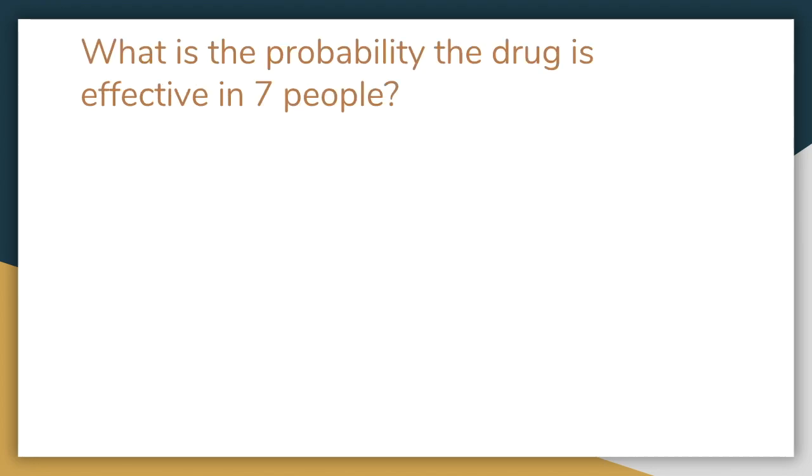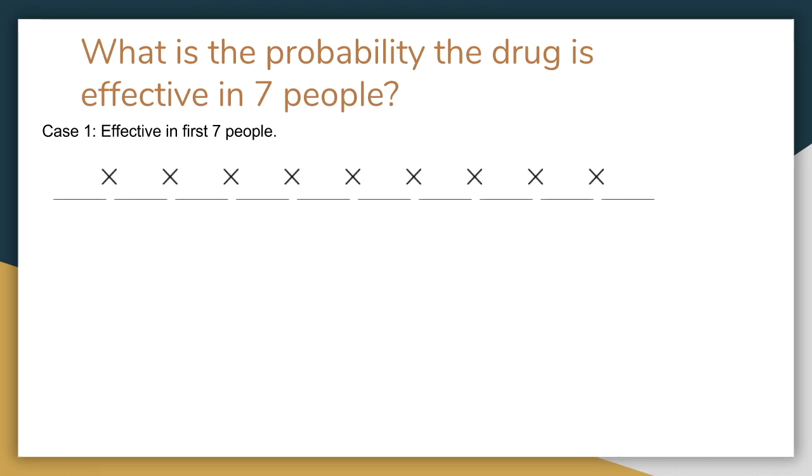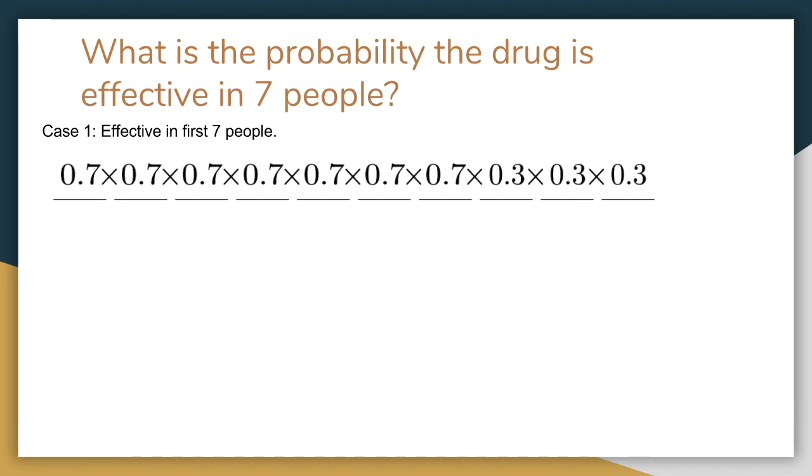So what's the probability that the drug is effective in 7 people? We talked about cases. Case 1, it's effective in the first 7 people. We have the slot method here, and it actually matters. If we think of the slot method, we have to think about each person being their own separate slot. If we have 10 slots, we can say it's effective on the first 7 and then ineffective on the last 3. So this is one case.